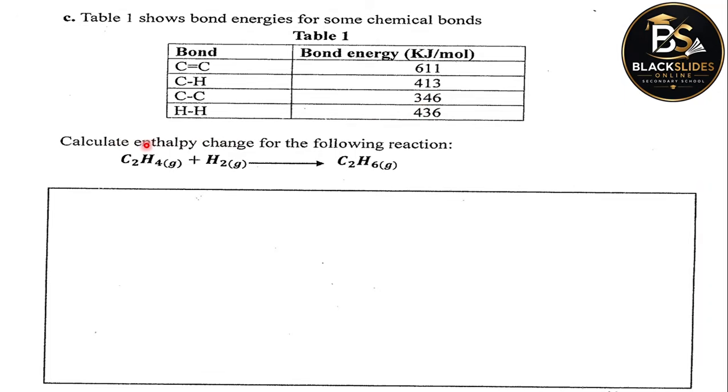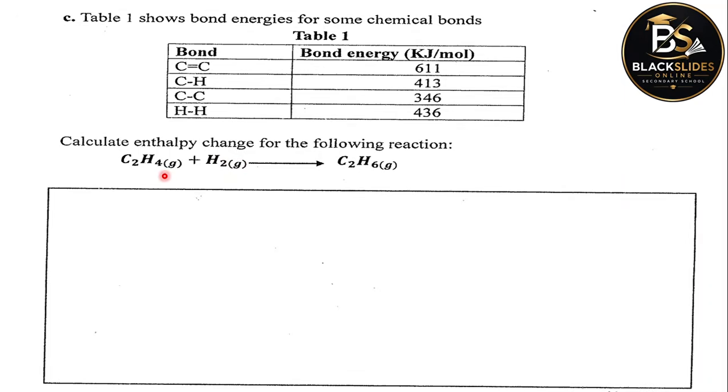We are asked to calculate enthalpy change for the following reaction. Remember that enthalpy is a chemical name for heat. So in other words, the heat change associated with this chemical reaction. This is ethene reacting with hydrogen gas.